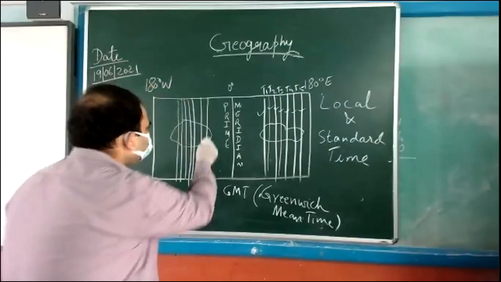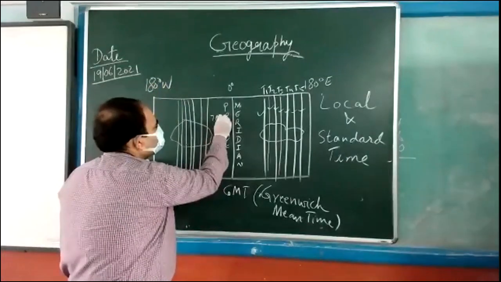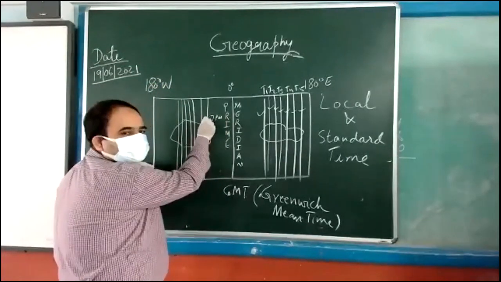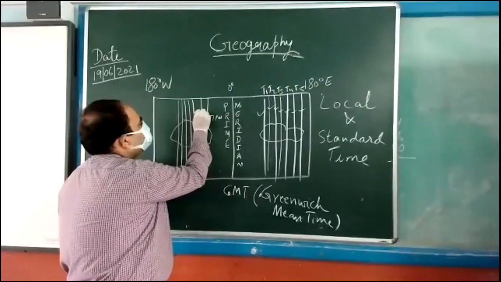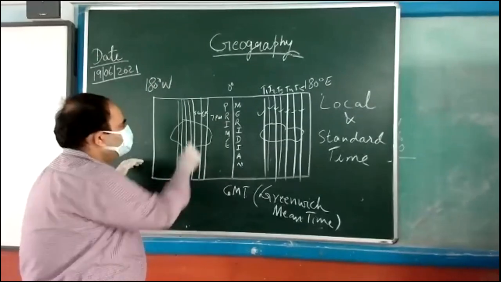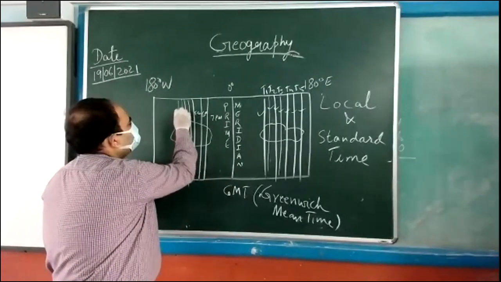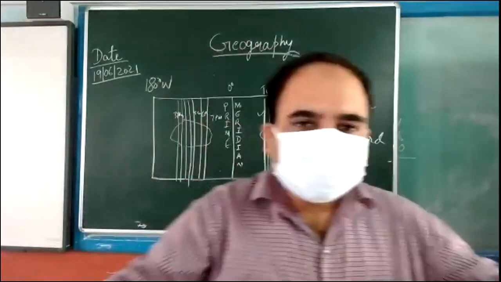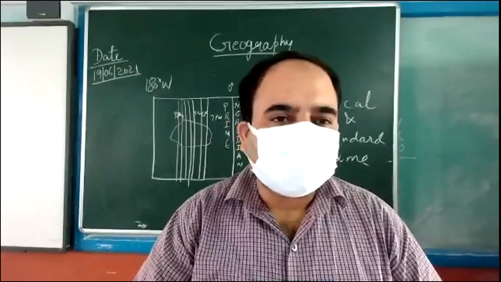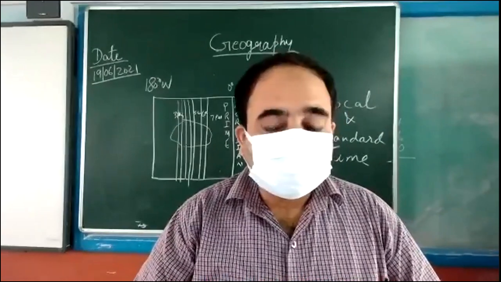Suppose that here it is 7 p.m., here 6 p.m., 5:30, 3 p.m. You call your relative in a different city, they will tell a different time. So this will be a problem.